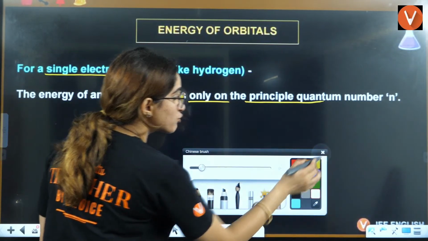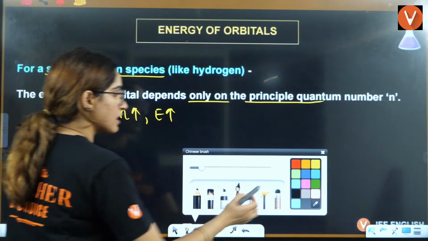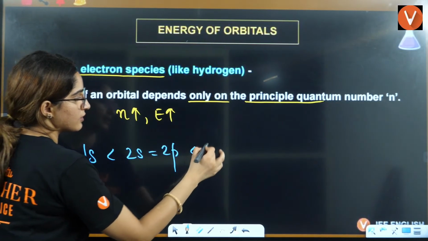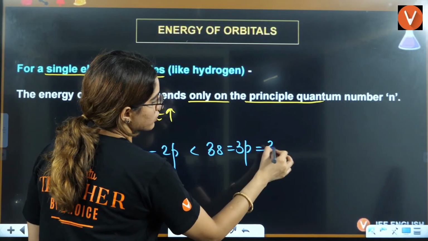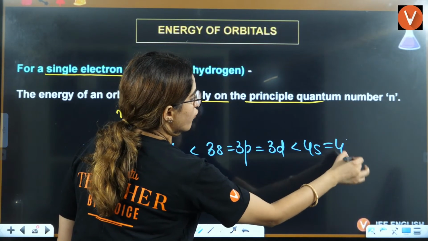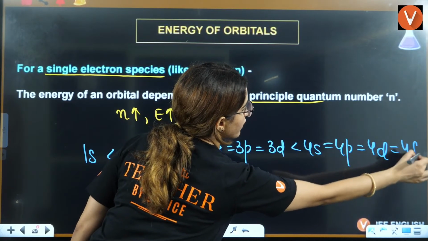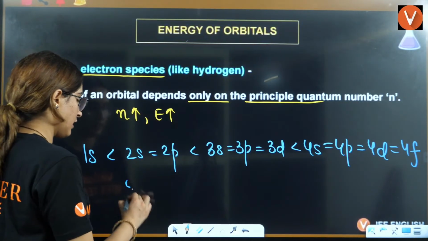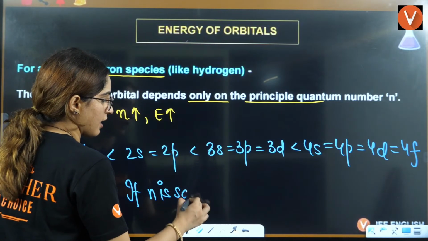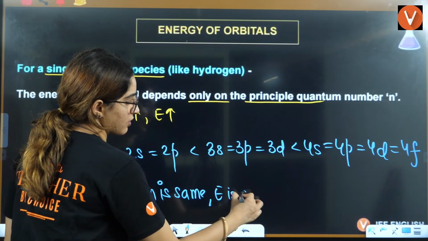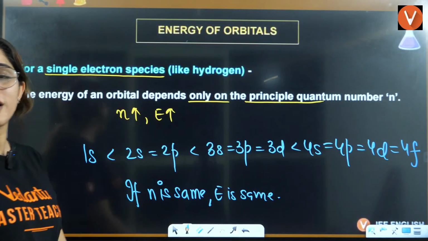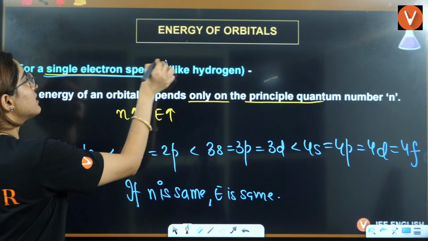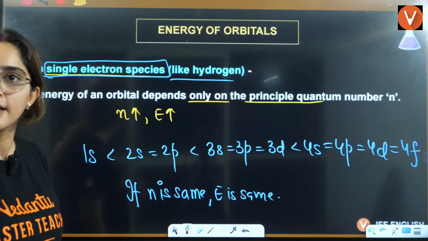That means for hydrogen or a single electron system, you will have 1s, then 2s equals 2p, then 3s equals 3p equals 3d, then 4s equals 4p equals 4d equals 4f, right? So if n is the same, energy is the same. This is valid only for single electron species like hydrogen, right?